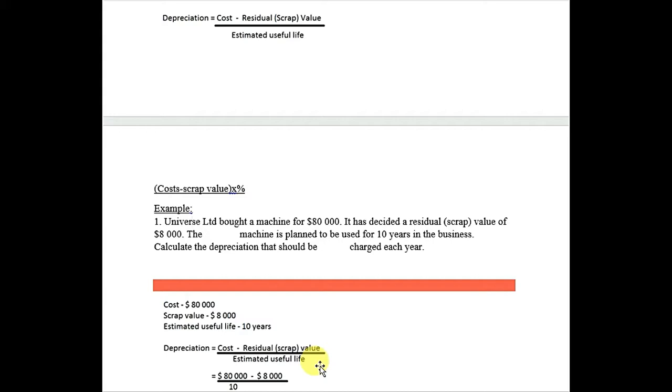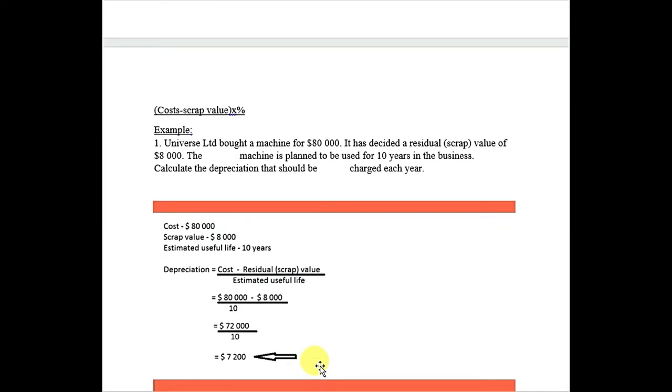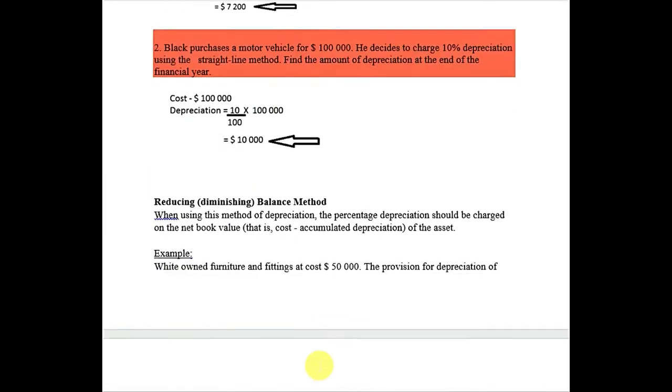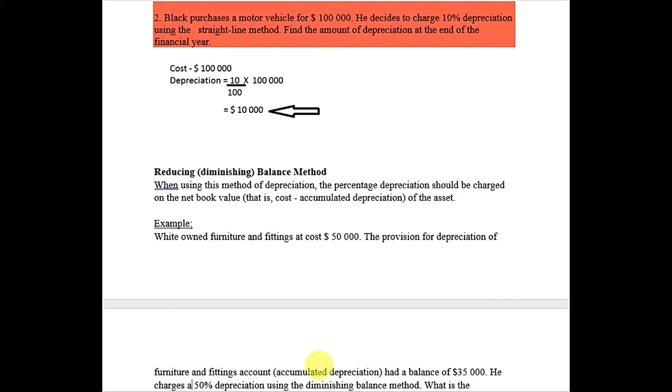Like we have an example of a machine. The cost of the machine is 80,000, the scrap value is 8,000, and we have an estimated useful life of 10 years. So we get depreciation of 7,200 in the first year. We will assume that in each year we will get the same amount of depreciation. This is the end of this method.